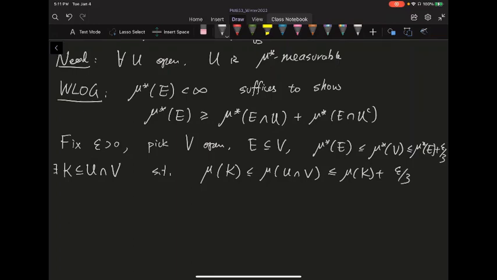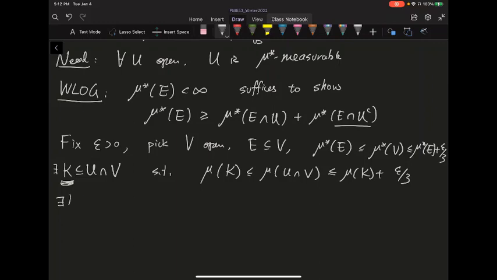Next, you want to do E intersect U complement, but that's not an open set. You cannot say there exists a compact set that approximates the mu star of that nicely. So what do you do? You do the other thing. You have a compact set K here, so its complement is open, and its complement is kind of approximating the part that's not inside U but inside E. That's the idea.